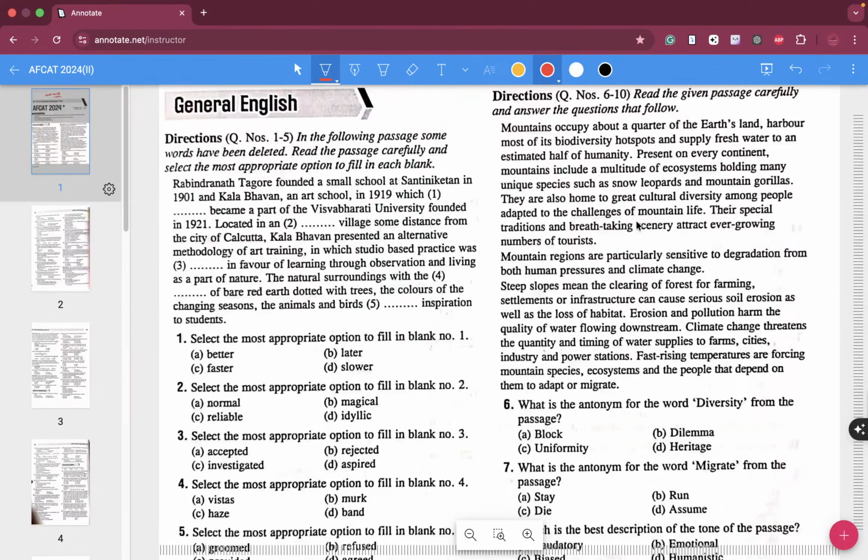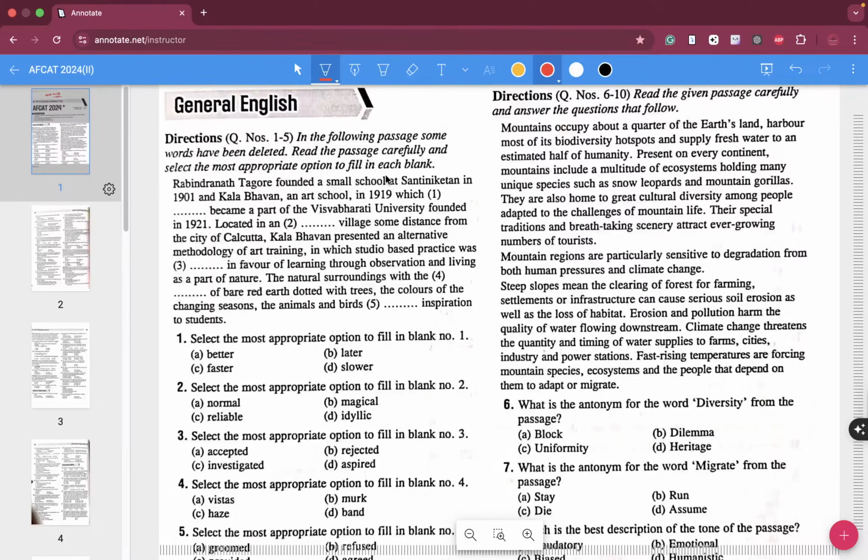The order of this particular PYQ session, the first PYQ session for your 2026 examination, is going to be: first we will do English, then GK, then mathematics, and lastly reasoning. But when you appear for your actual examination, you don't have to follow any order. You can do whichever section or question you find easy. So let's get started with the English section.